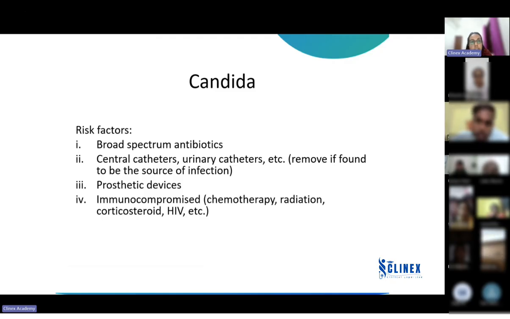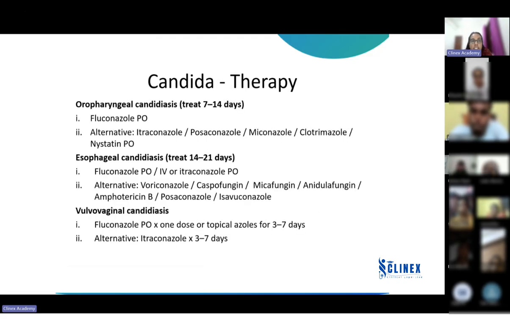So these are the cases. If the source of infection is any kind of catheter, then it needs to be removed. If the patient is immunocompromised, then we have to adjust the dosing, or sometimes even stop the drug that leads to immunosuppression. It's all a part of the management. So, starting with therapy, oropharyngeal candidiasis is treated for 7 to 14 days. Peroral drugs are mostly given for this.